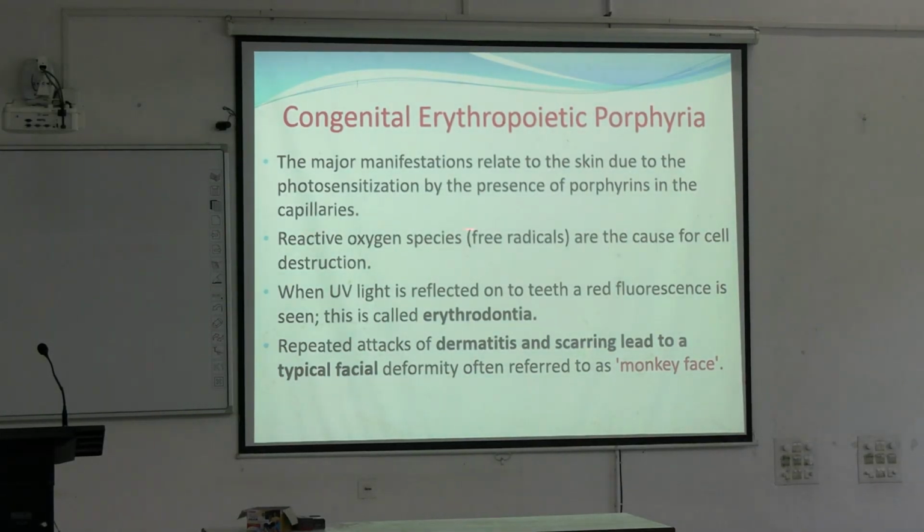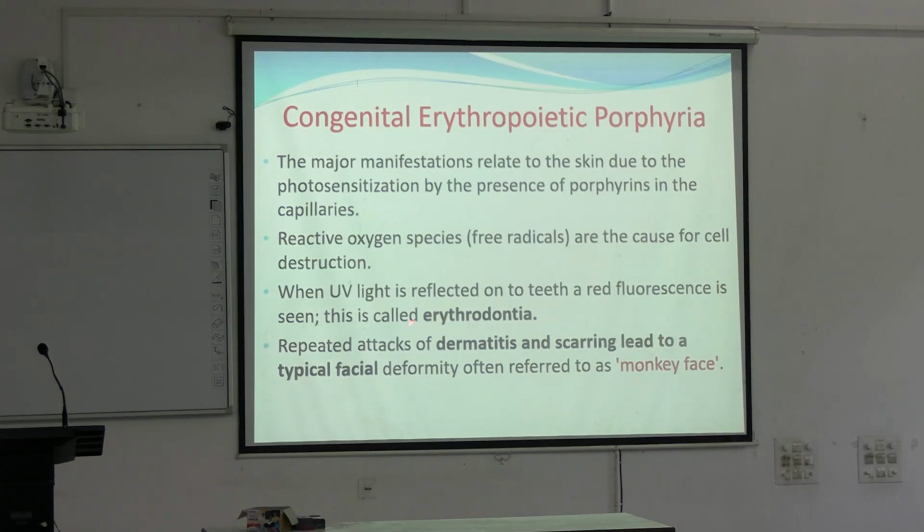Reactive oxygen species or free radicals are produced and will lead to lysosomal enzyme breakdown and skin reactions. Another thing seen in congenital erythropoietic porphyria is that reflected UV light shows red fluorescence in teeth. If UV light is projected on the teeth of these porphyria patients, it will show a red fluorescence known as erythrodontia.